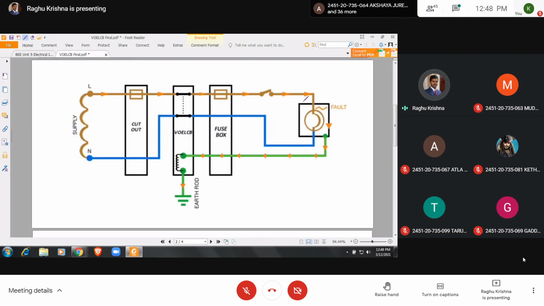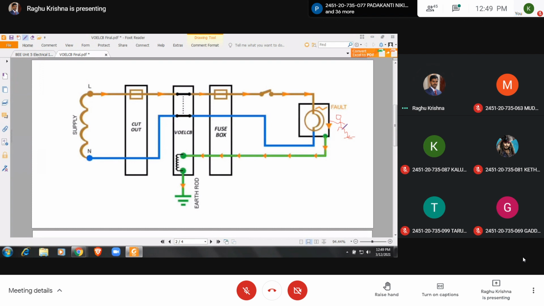So here the conductor is touching the metal frame. And here if a person touches this one, he will get a severe shock. So here current flows to earth. So we have this earth fault.